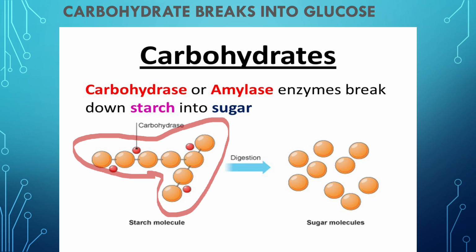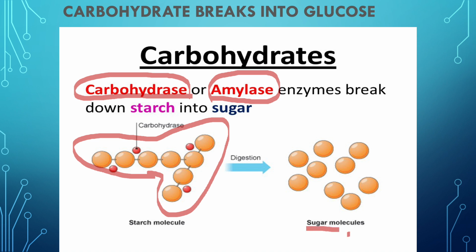What happens after the digestion to this carbohydrate? The large insoluble carbohydrate molecule, due to the action of this enzyme called amylase. Another name of amylase is carbohydrase. This enzyme acts on this carbohydrate molecule and breaks it up into smaller units, which is called sugar.